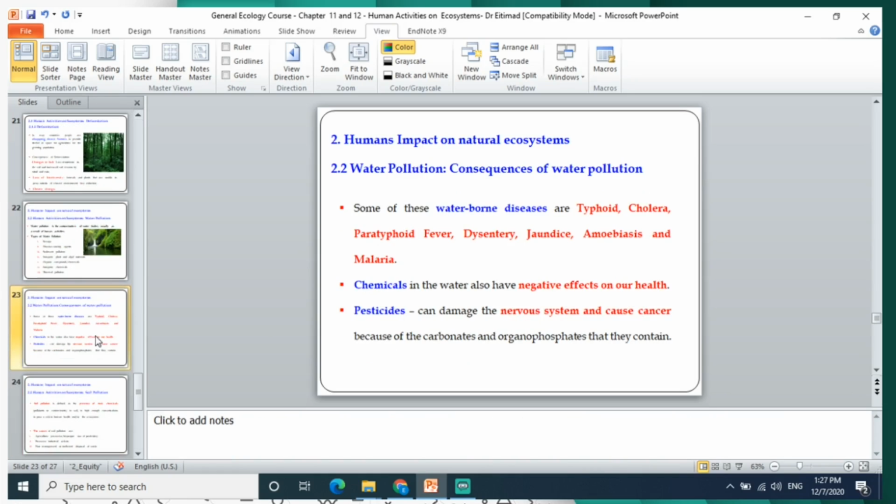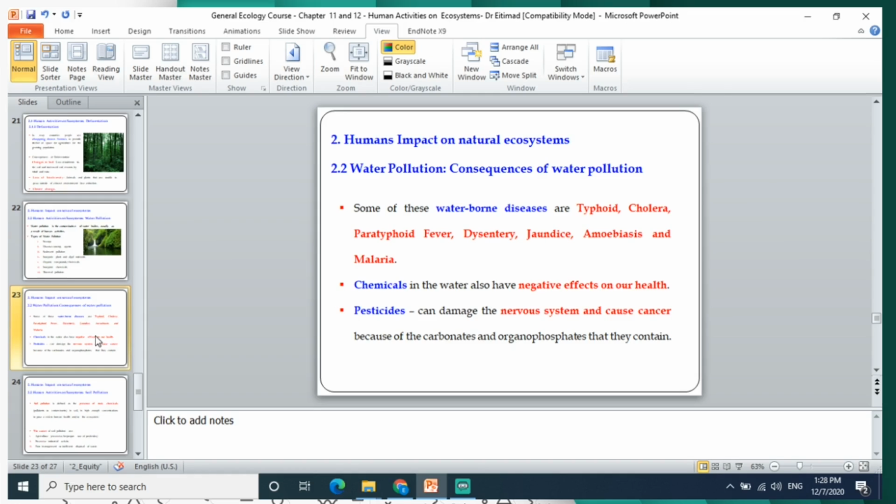Some waterborne diseases such as typhoid, cholera, dysentery, amoebiasis, or malaria can be caused because the water is polluted.